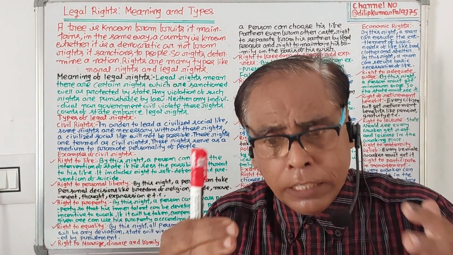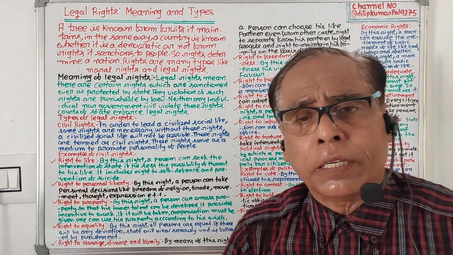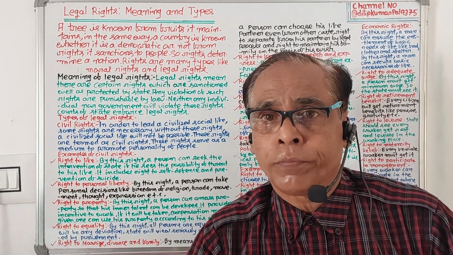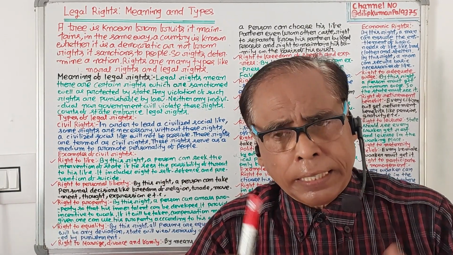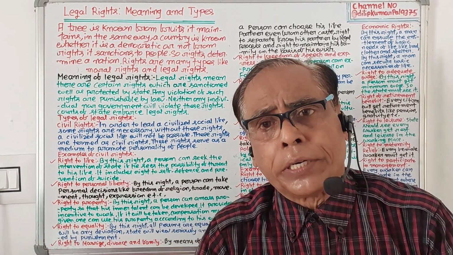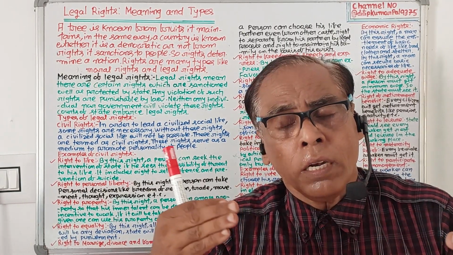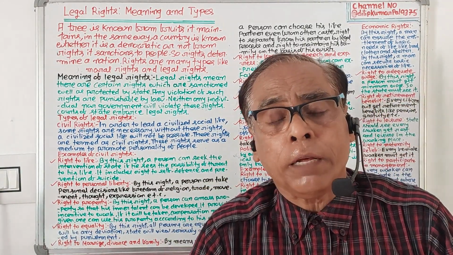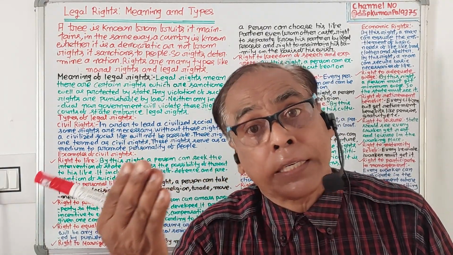By means of this right, a person can take any personal decision. He can decide which religion he will take. He can decide which trade or business he will undertake. He has full freedom to express his view. If this right is violated, a person can seek the intervention of the state and the state will come forward to help.